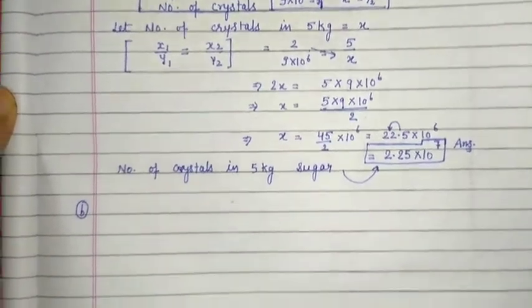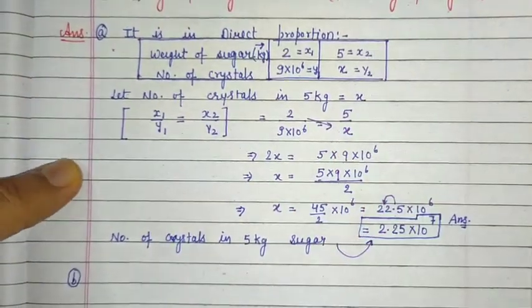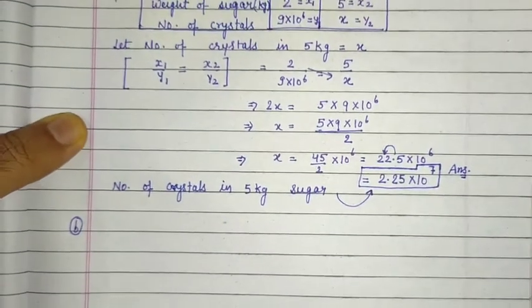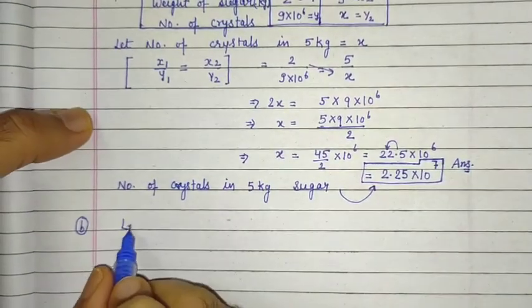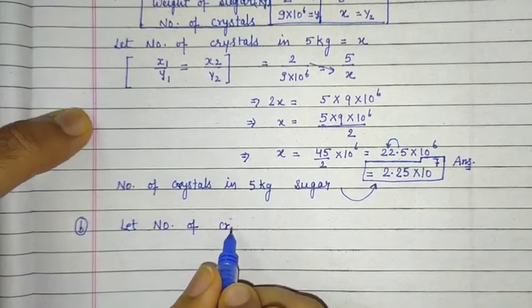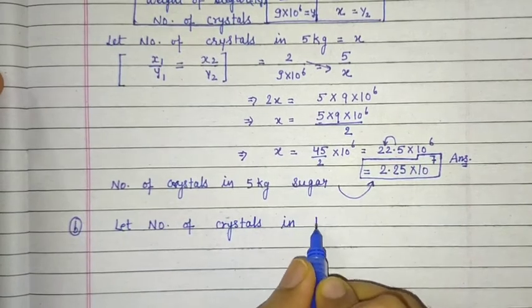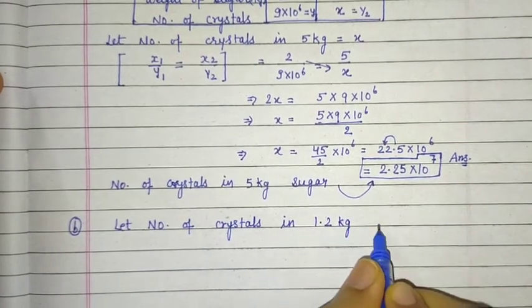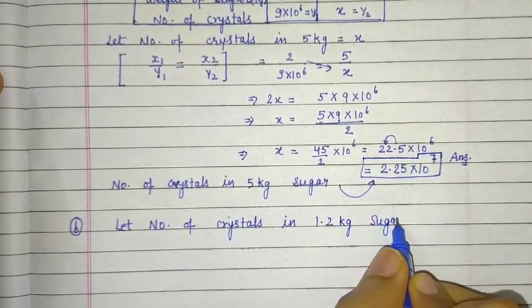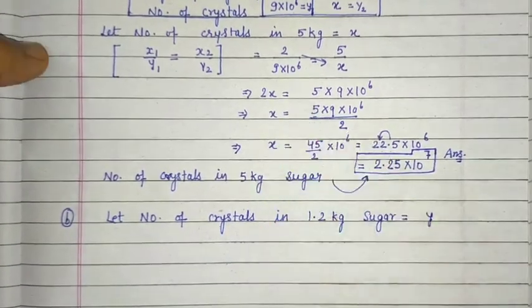So again we have to find number of crystals in 1.2 kilogram of sugar. Clear? So let number of crystals in 1.2 kilogram sugar be equals to, first let x किया था, then now let y. Clear? Same table.